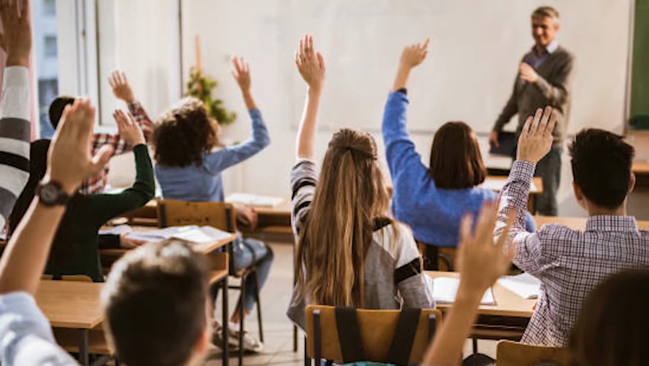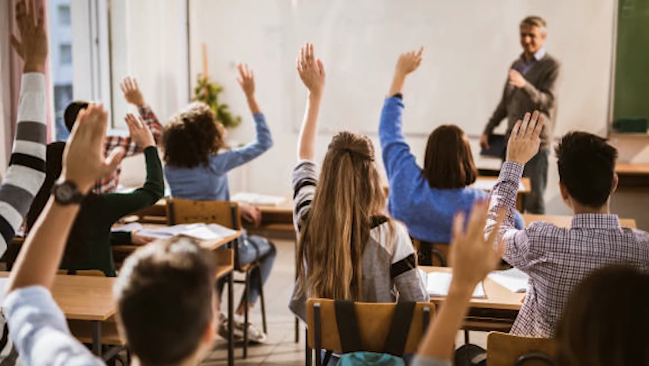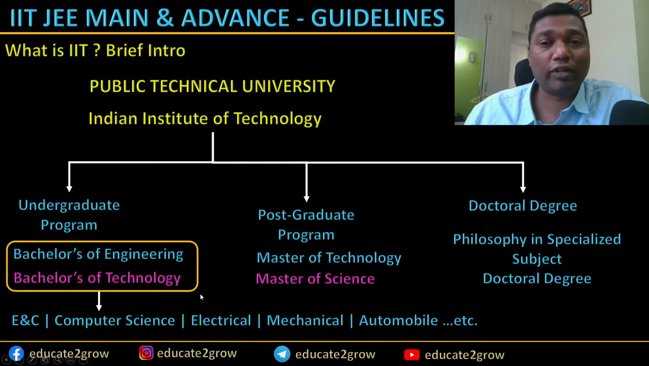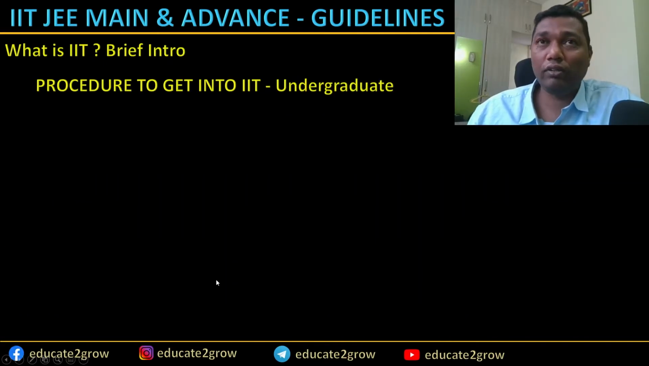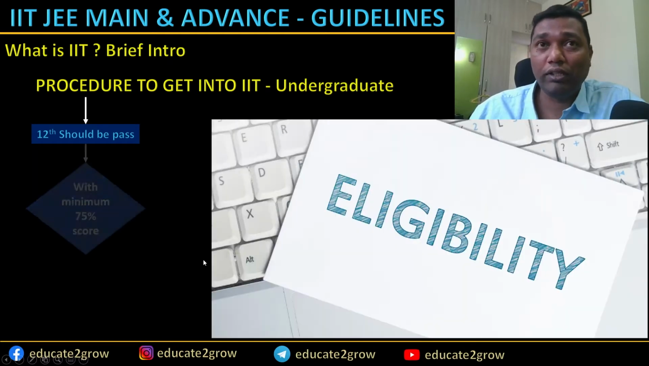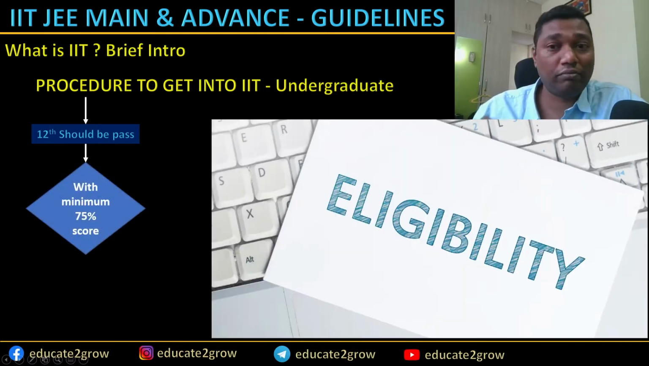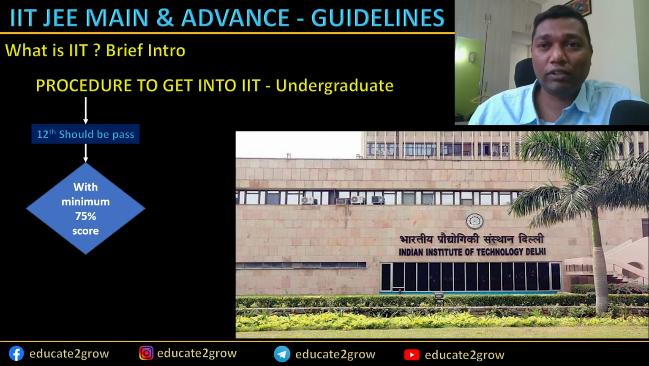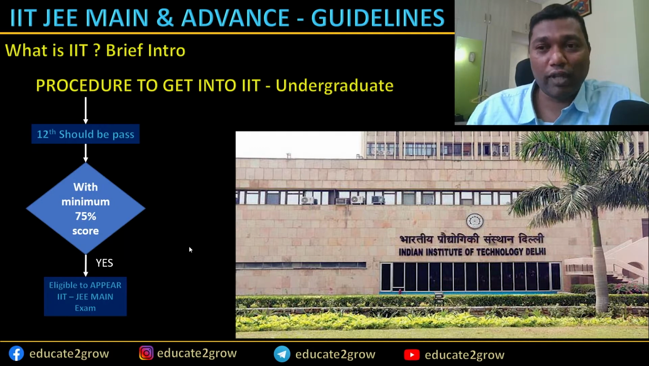Now let us concentrate on the undergraduate program, how to get in. Okay, undergraduate program means the bachelor's degree and Bachelor of Technology. Let us get into that first. The procedure here is simple. We need to pass 12th class minimum. So what should be the minimum eligibility? That is 75% of marks. This is very, very important. Once you get the 75% marks, then you are eligible to write the IIT examination. So that's how it is.